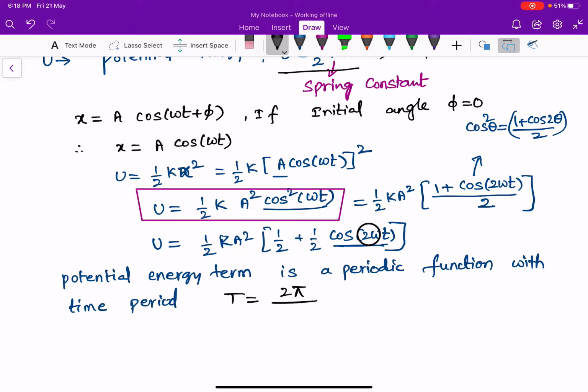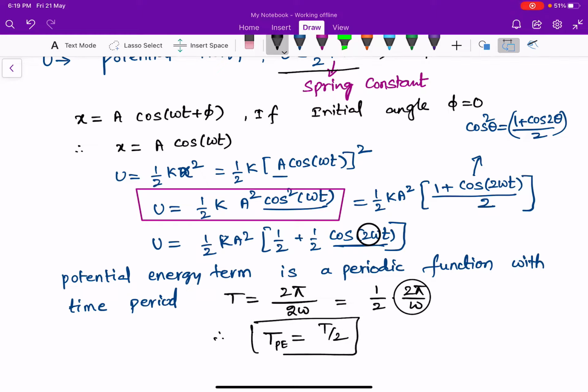the term before t, which is 2 omega. So 2 pi by 2 omega, that is 1 by 2 into 2 pi by omega. 2 pi by omega is nothing but the time period T. Therefore, the time period of the potential energy function is given by T by 2.